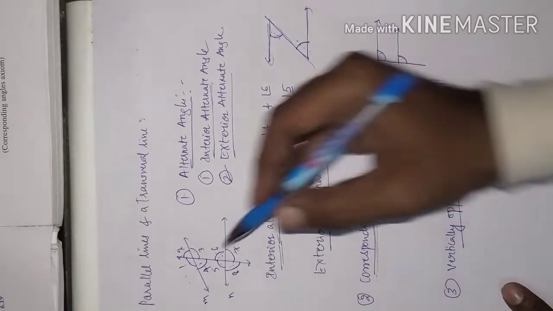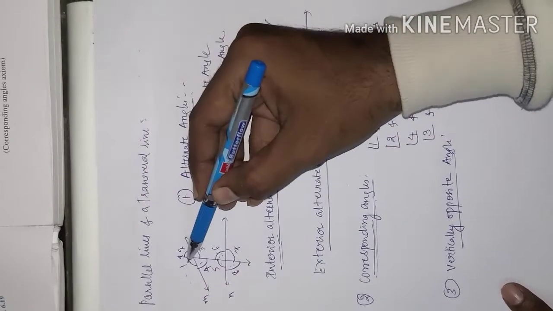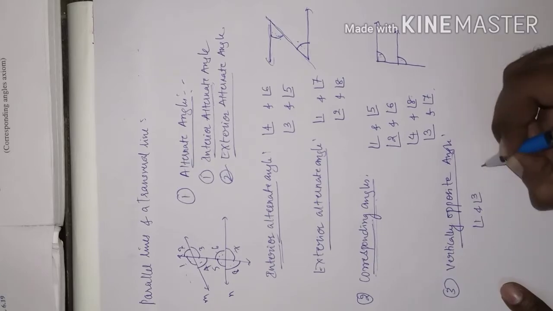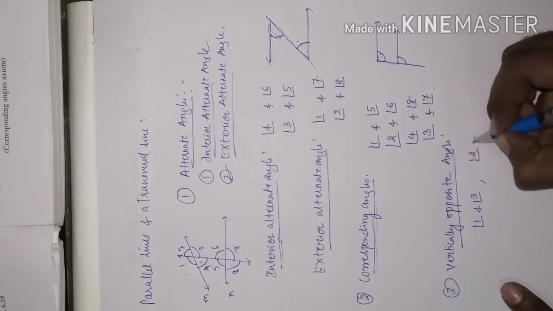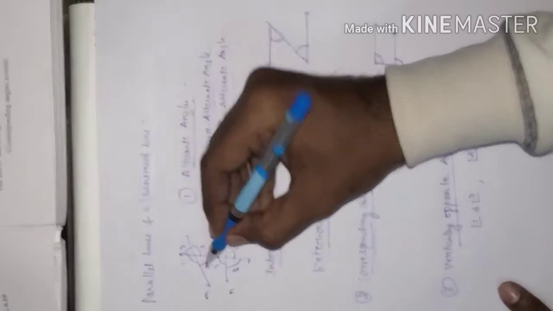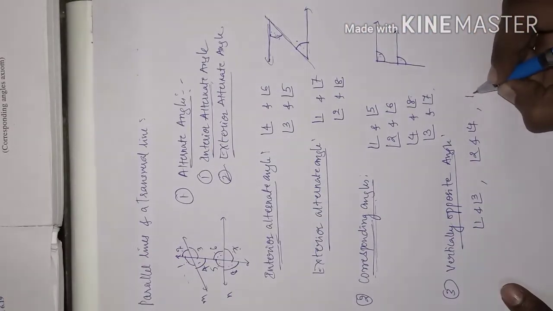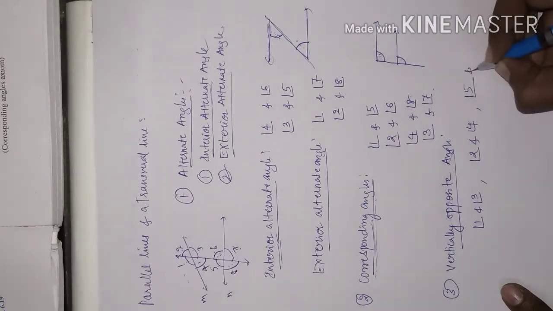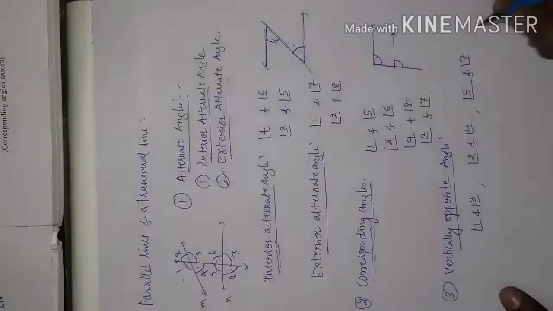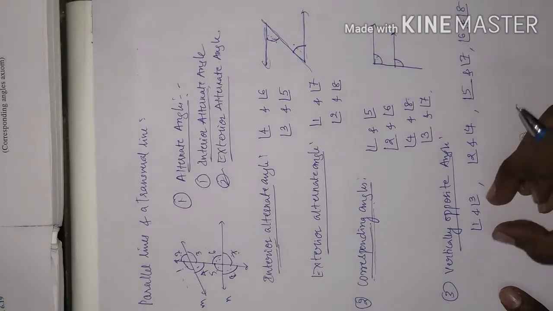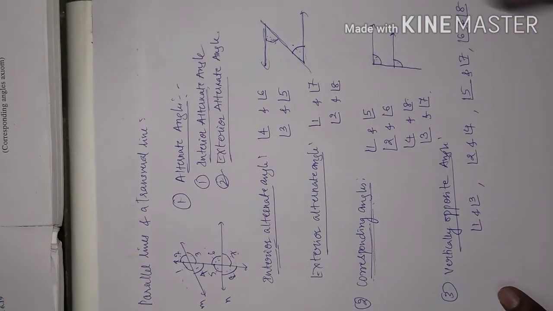Let me show you the vertically opposite angles. Simple, as you know, this angle 1 and angle 3, angle 2 and angle 4, and angle 5 and angle 7, angle 6 and angle 8. These are the positions of the vertically opposite angles.